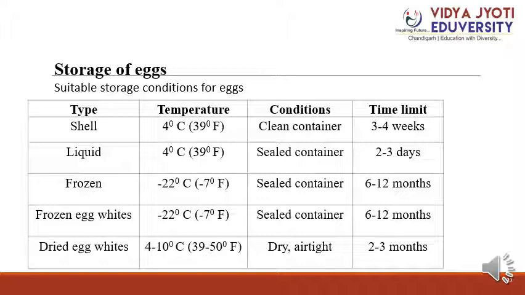Then frozen eggs we have to keep at minus 22 degrees Fahrenheit to minus 7 degrees Celsius, in a sealed container. Always use a sealed, clean or dry airtight container, so that air does not come inside and the item does not easily spoil. Frozen egg white we keep at minus 22 degrees Fahrenheit to minus 7 degrees Celsius, in a sealed container, 6 to 12 months. Dry egg white: 4 to 10 degrees Celsius, 39 to 50 degrees Fahrenheit, dry airtight, 2 to 3 months we can keep.